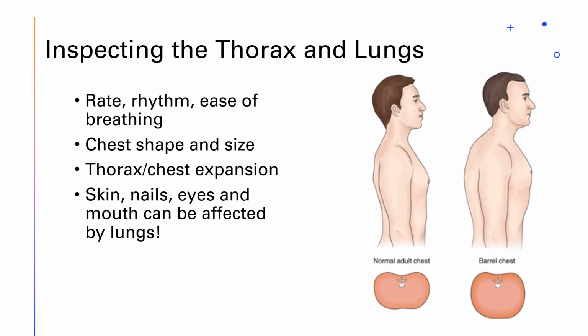Remember back in the skin PowerPoint when I said we would assess skin everywhere? Well, this is a body system where the lungs can affect the skin color all over the body. If the lungs aren't working well, the skin can turn blue or cyanotic. The skin can become cool and clammy instead of dry and warm. The sclera, conjunctiva, and mucous membranes may become pale and cyanotic if the lungs aren't working properly. Chronic lung disease can cause the nails to be a clubbing shape, and capillary refill of the nails may be slow. So now we have a body system that shows some assessment findings in other parts of the body.